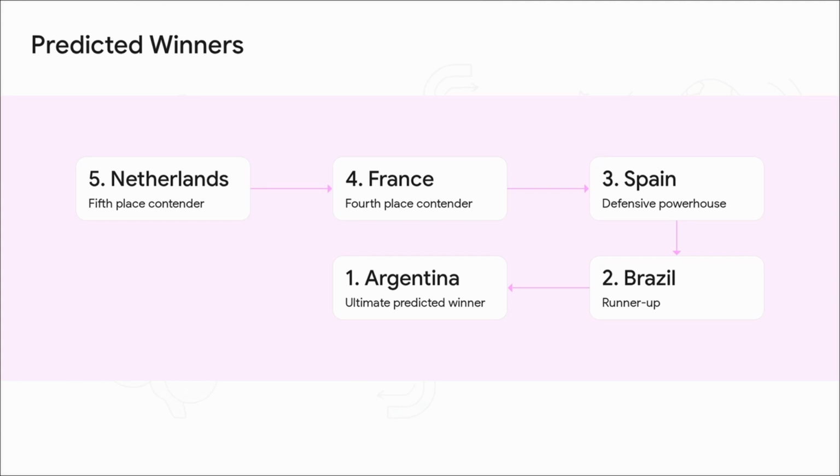Well, drumroll please, here is the model's official countdown of the top 5 contenders in order of superiority. Coming in at number 5, the Netherlands. Squeaking in at number 4, France. Number 3 goes to the defensive powerhouse themselves, Spain. The runner-up, sitting at number 2, is Brazil. And the ultimate, data-driven, mathematically predicted winner of the 2026 FIFA World Cup is Argentina. Thanks in huge part to their unparalleled offensive metrics, the machine heavily favors the South American giants to take it all.